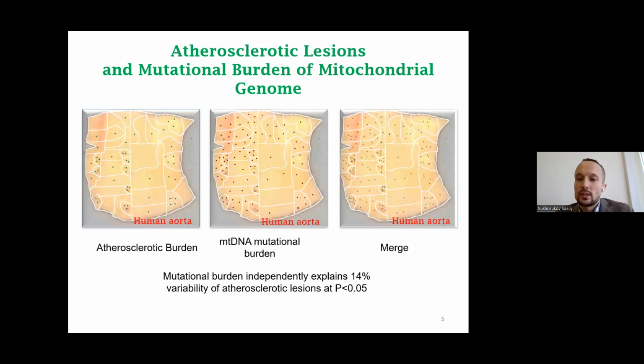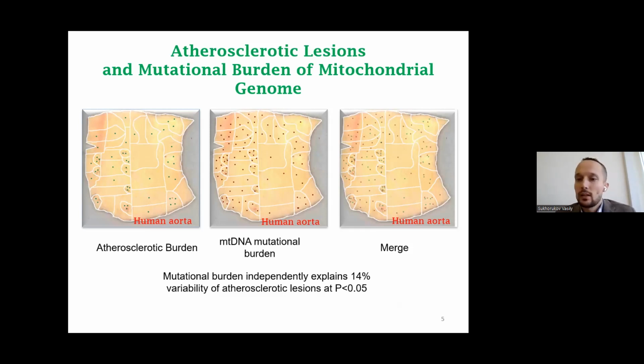One dot means fatty infiltration, two dots fatty streak, three dots lipofibrous plaque, and four dots fibrous plaque. In the middle picture, you can see the mutational burden, where no dots means no mutations, and the increasing number of dots means an increasing number of mutations. And the third picture is an overlay of